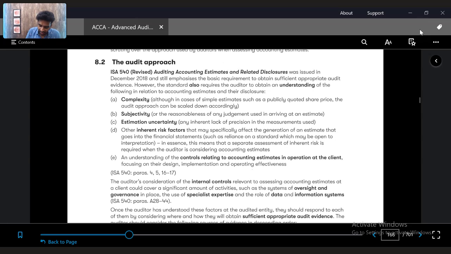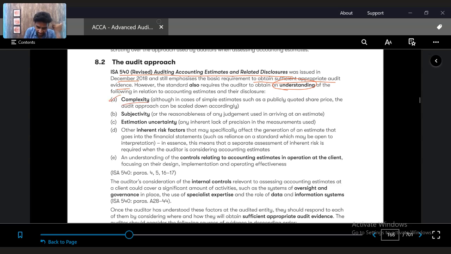So as per ISA 540, when it comes to accounting estimates and related disclosures, ISA 540 Auditing Accounting Estimates and Related Disclosures was issued in 2018, and it emphasized the requirement to obtain sufficient appropriate evidence with respect to estimations itself. The standard also requires the auditor firstly to obtain an understanding of the estimation. So before the auditor starts to collect information, the auditor has to obtain an understanding relating to the accounting estimates and the disclosures which are followed.